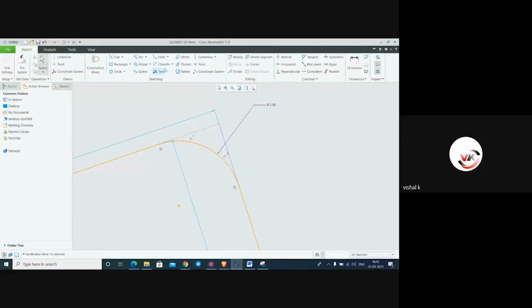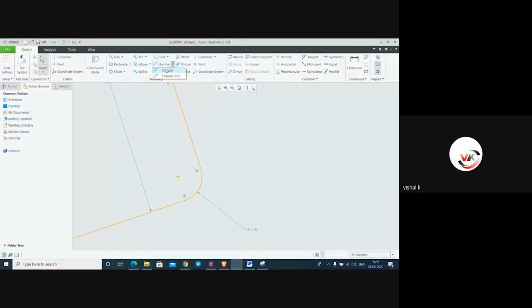This is the fillet, and another one is circular trim fillet. Here it is not trimmed, but in this case it will trim. See this, there is no intersection line.